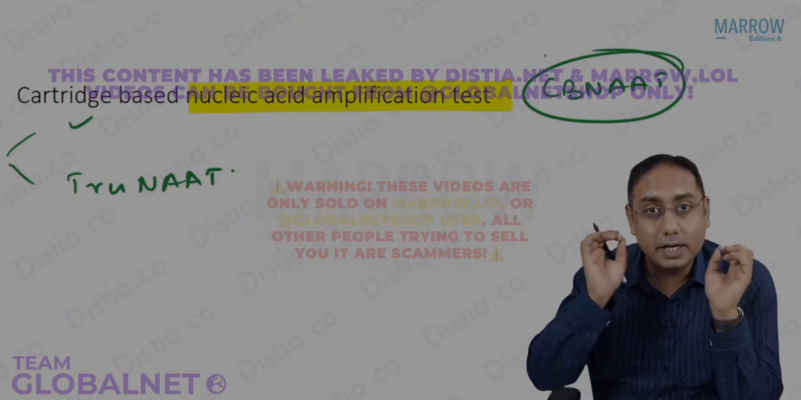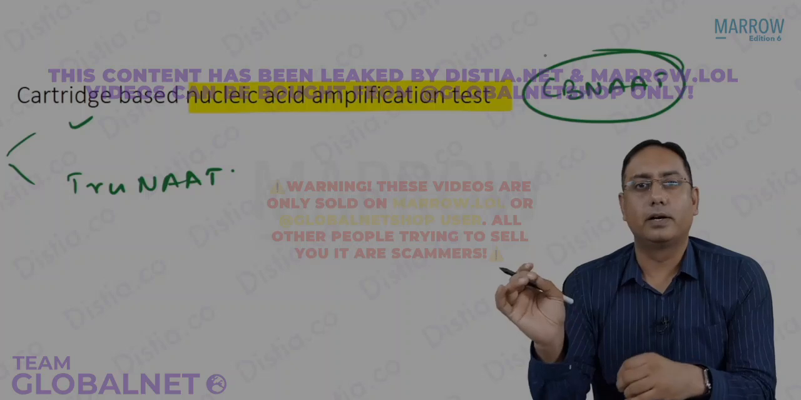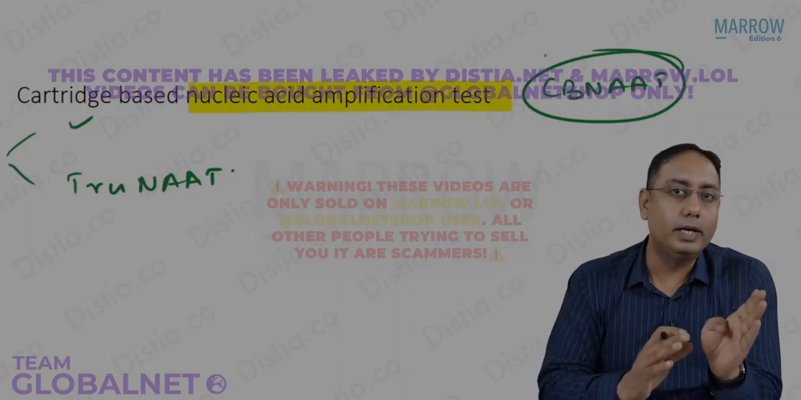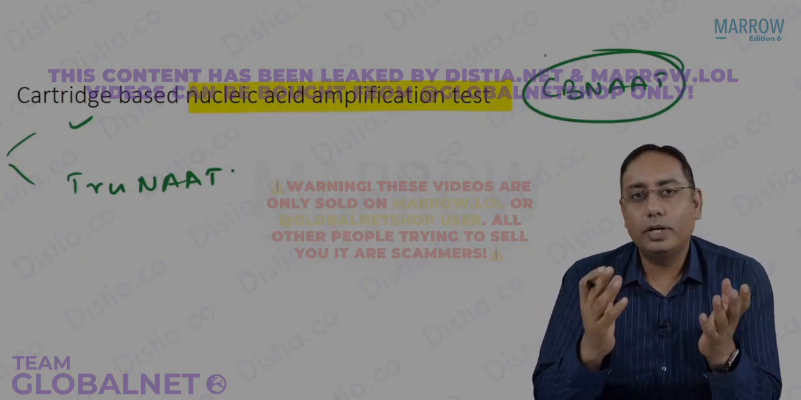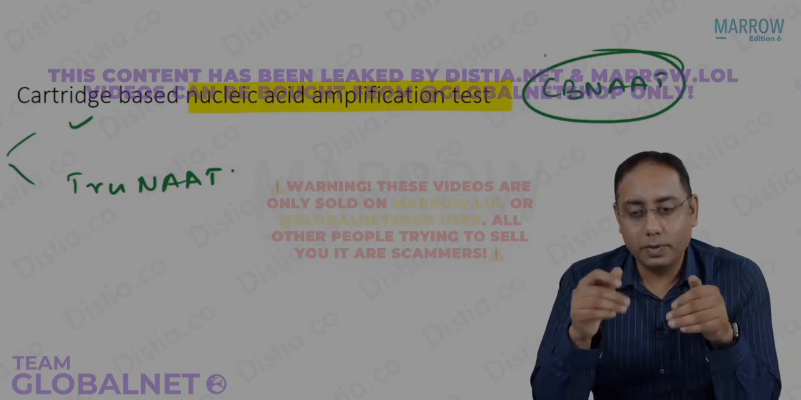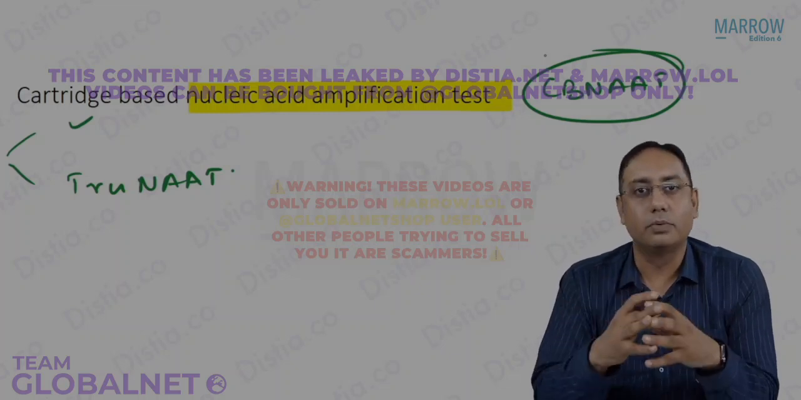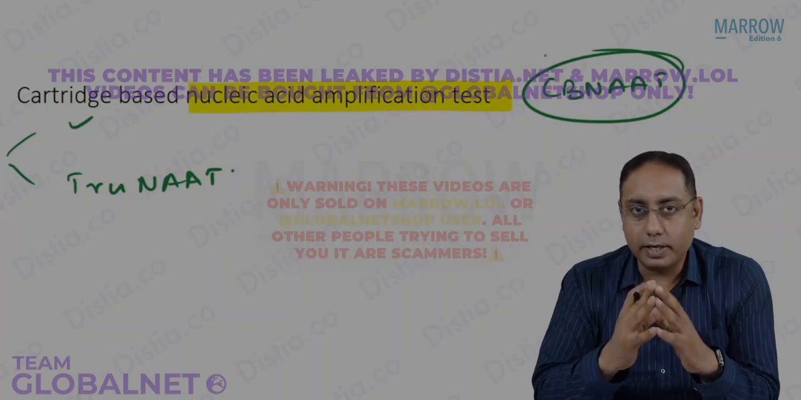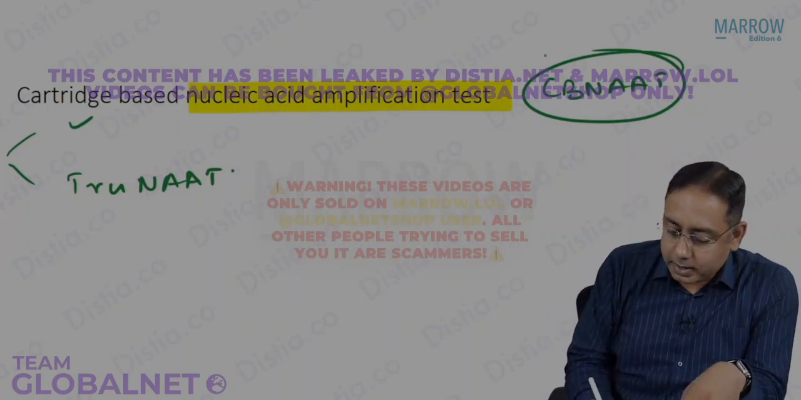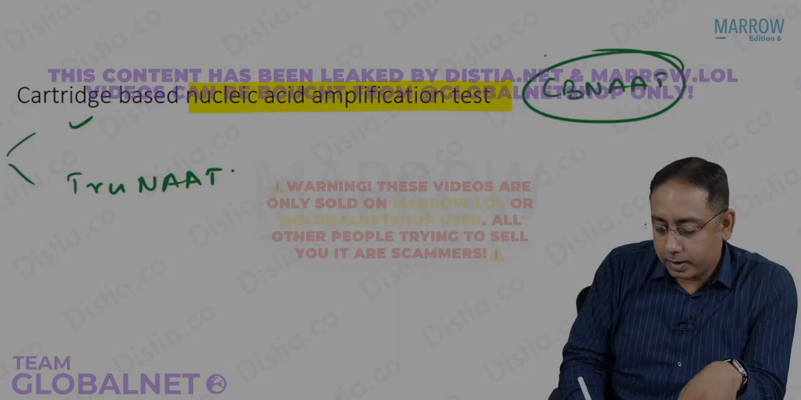There are two understandings over here. India is a big country. In case you are working in a rural area, you don't expect that we'll be having a CBNAT over there in that village or in that town. In case CBNAT is not there, at least you should get a sputum test done. So this is the minimum requirement now.